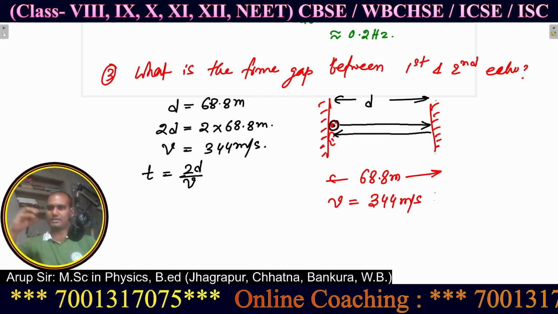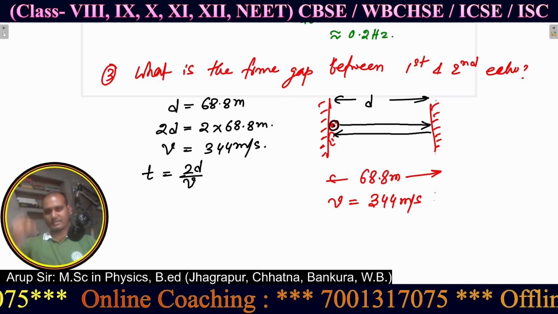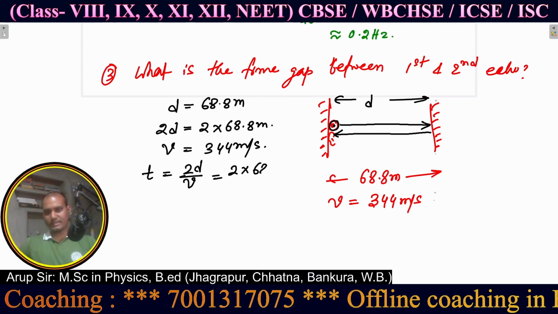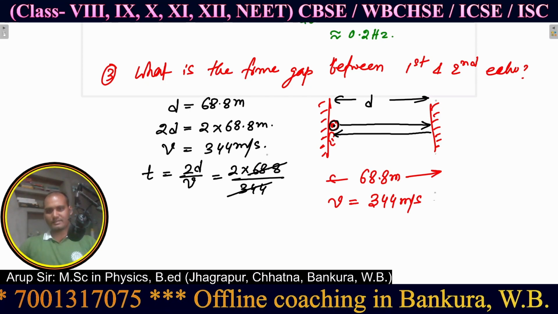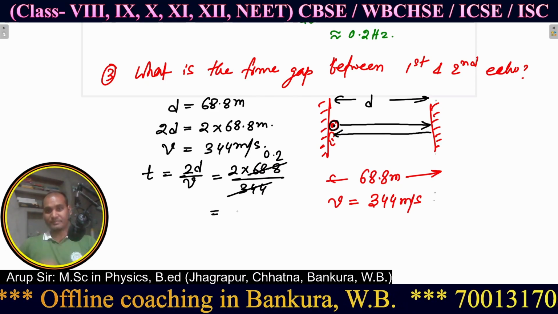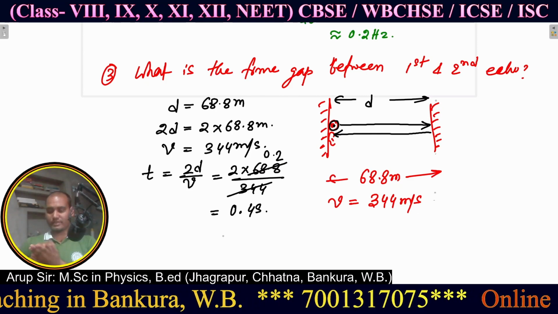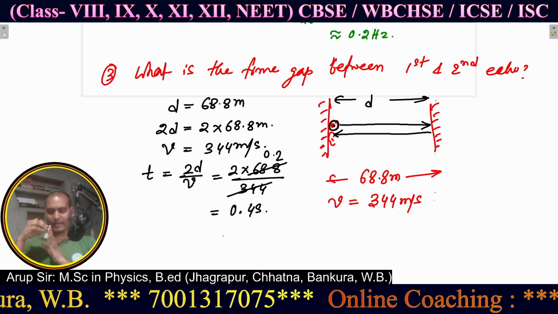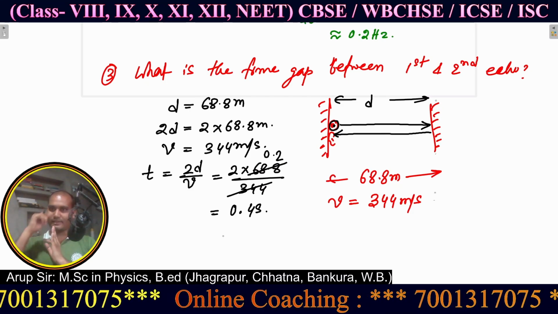Distance equals speed into time, so time will be distance by speed. Distance is 2d, which means 2 into 68.8, divided by speed 344. If you cancel this, you will get 0.2, so what is the time? That is 0.4 second. So when I produce the direct sound, after 0.4 second I will hear an echo.